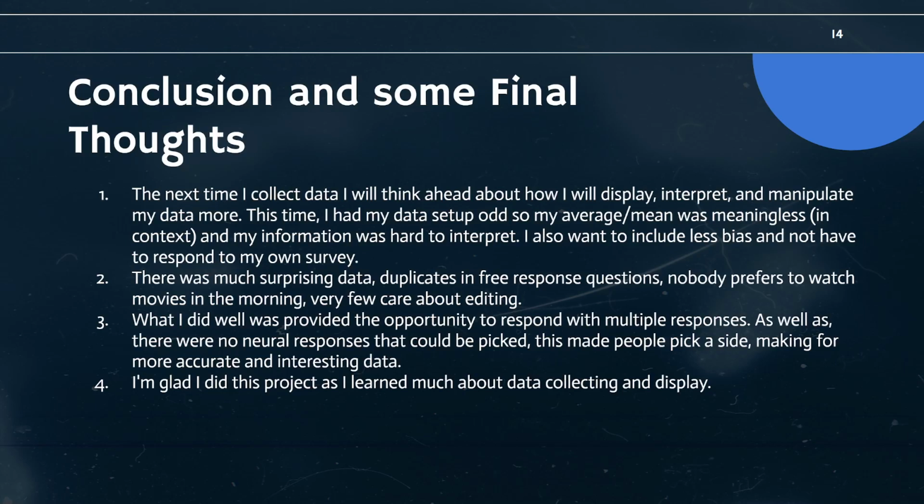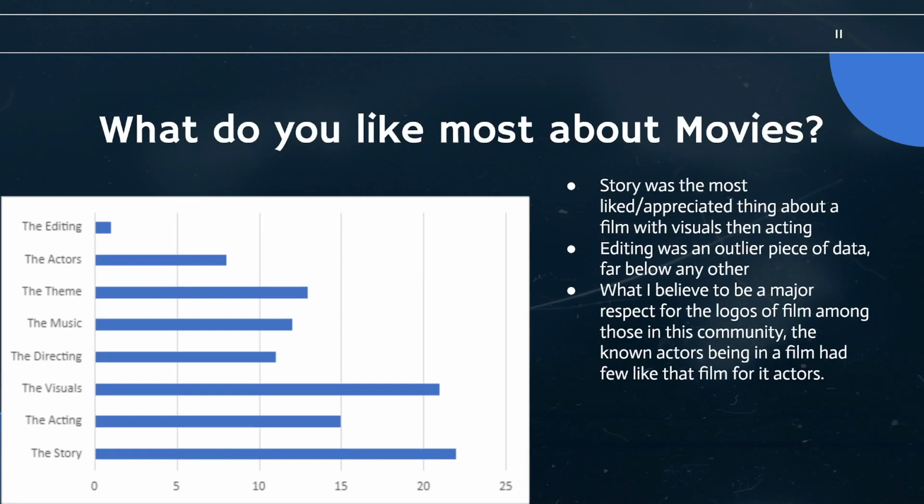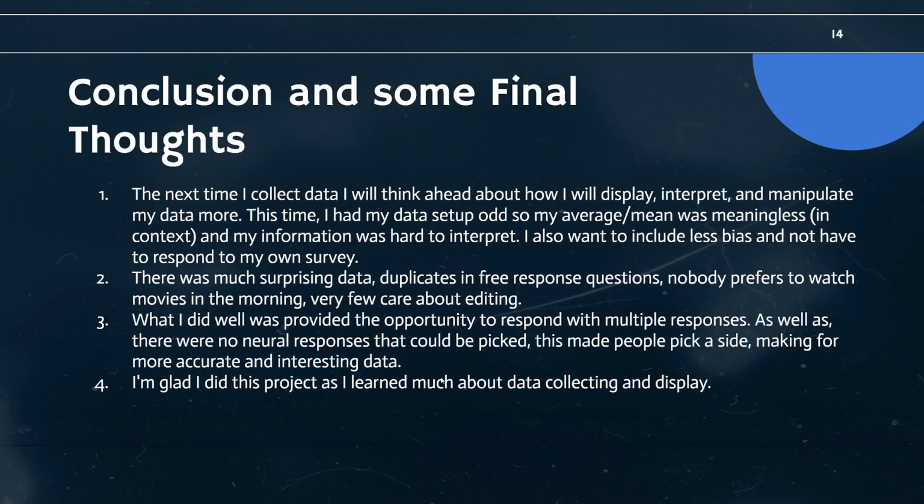was I provided the opportunity to respond with multiple responses on the same question. For example, on my question where I asked, what's your favorite aspect of films? People were able to select the story and the visuals. Alongside that, I didn't have any neutral responses.